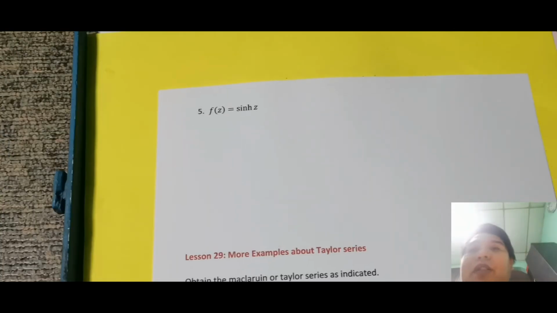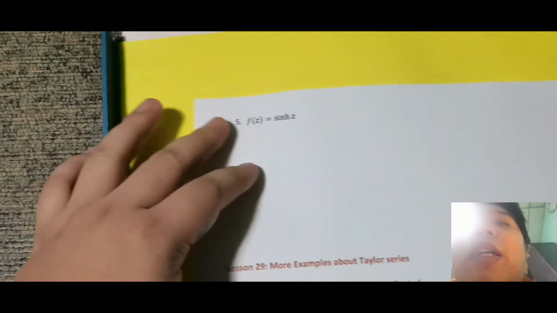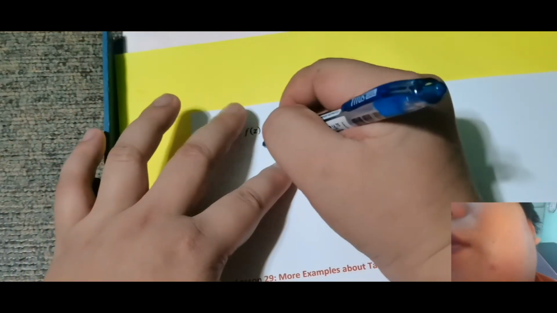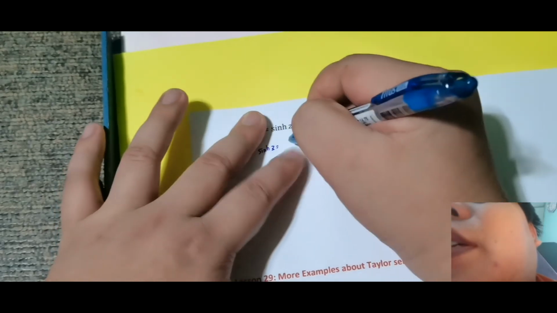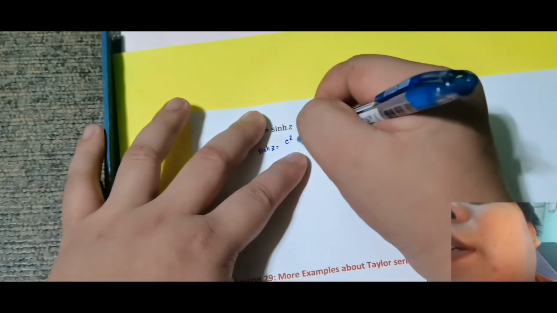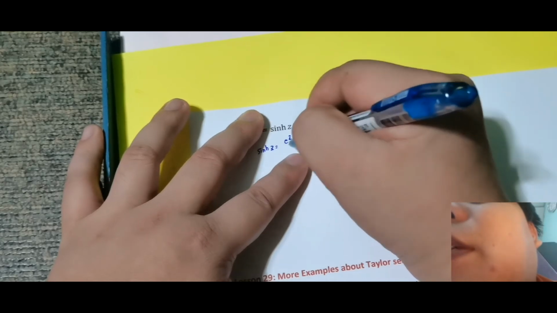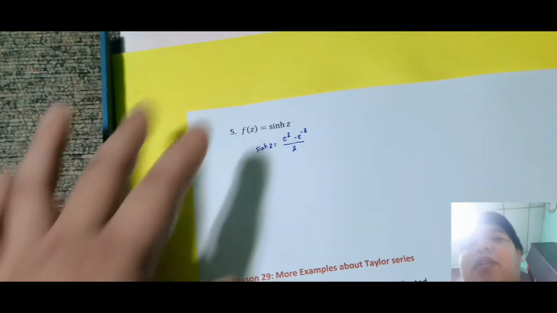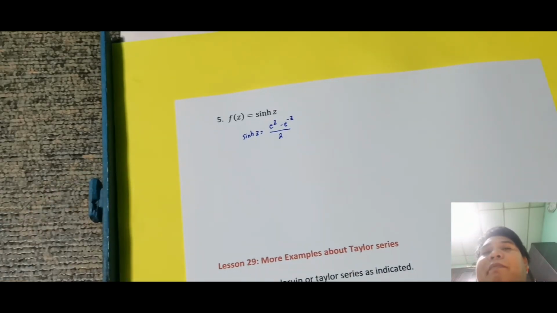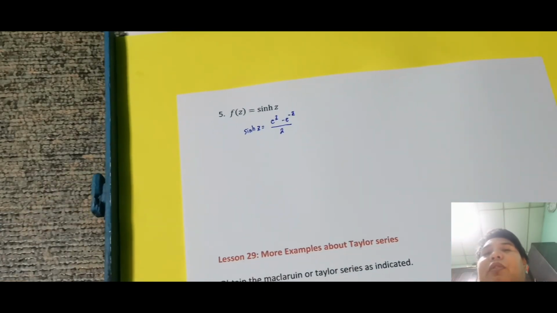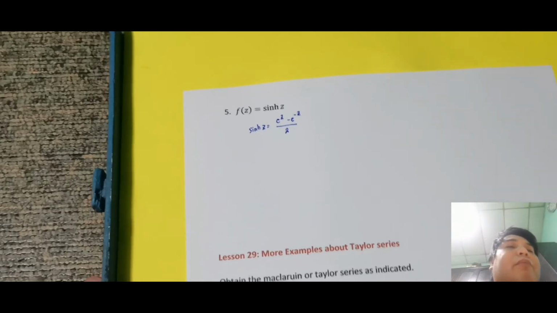Okay, next example is f of z is equal to sinh of z. So, ano naman yung sinh of z in terms of e? Kung naalala ko, si sinh of z, si hyperbolic sine of z is equal sa e raised to z minus e raised to negative z over 2. So, wala nang involved na I.